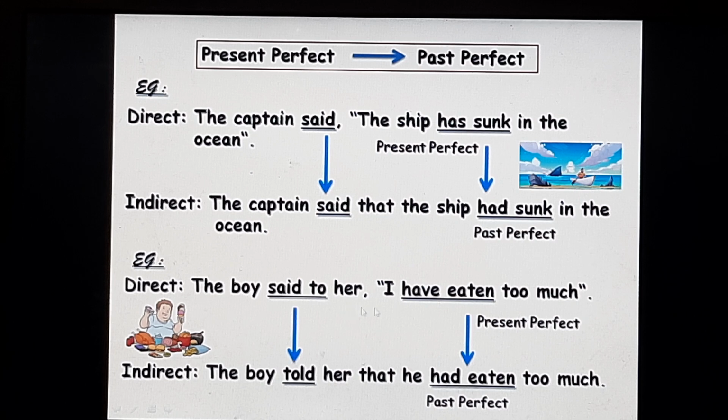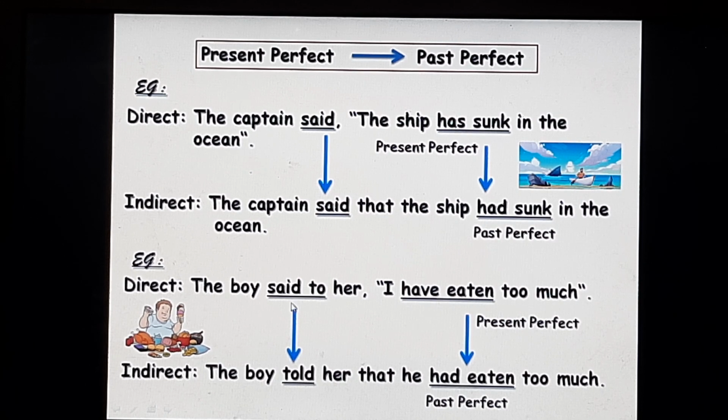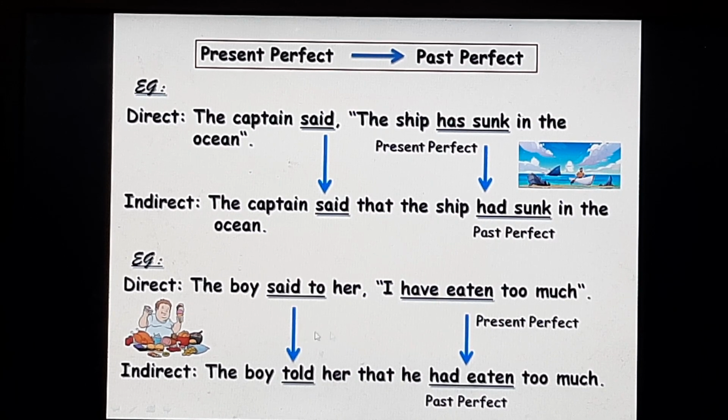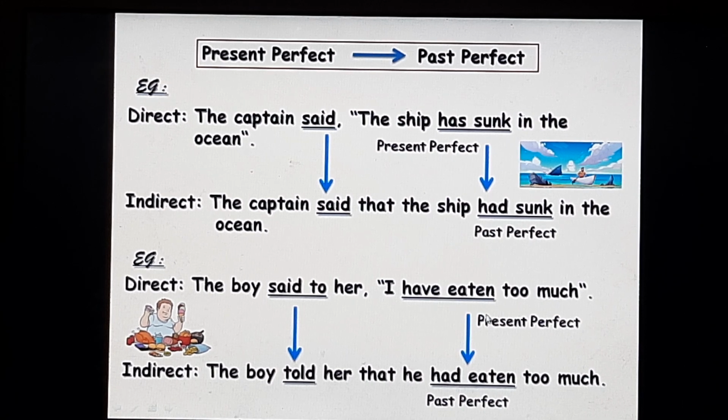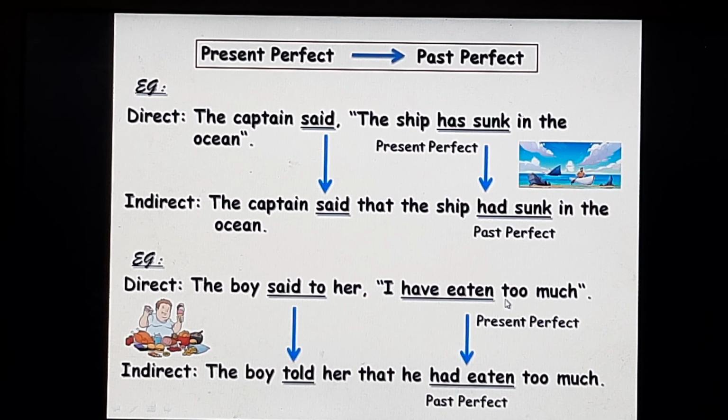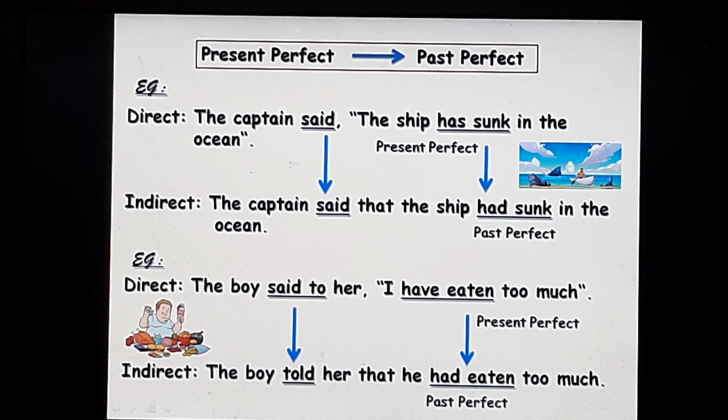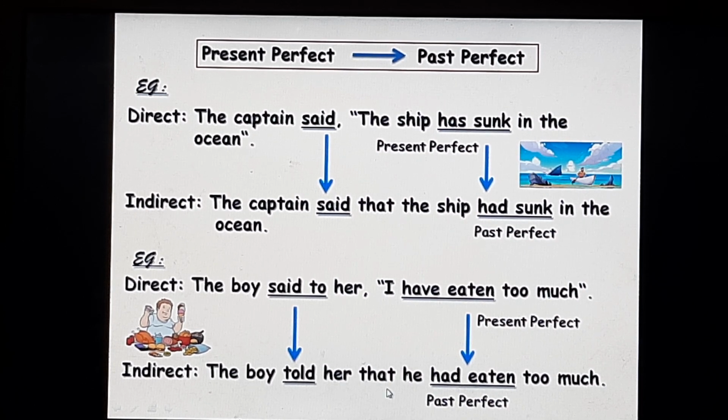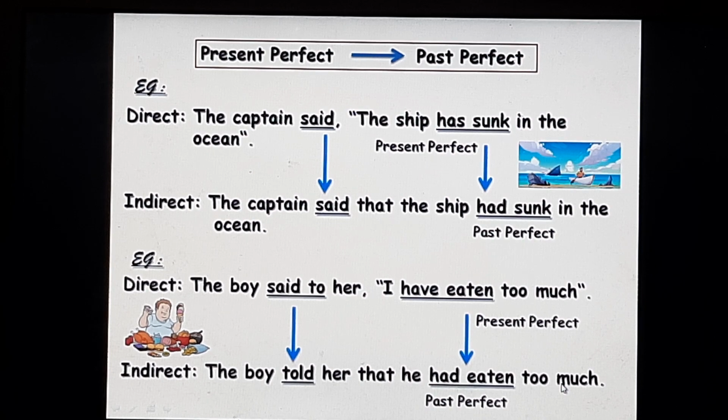The boy said to her, "I have eaten too much." Said to is the reporting verb in the past tense. Have eaten is the present perfect tense in the direct speech. It must change into past perfect, had eaten, in the indirect. The boy told her that he had eaten too much.